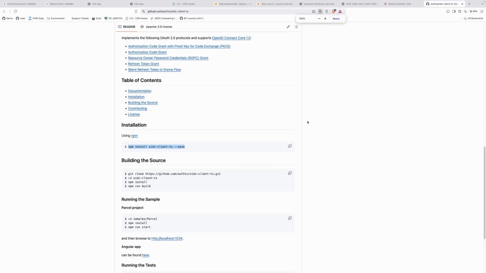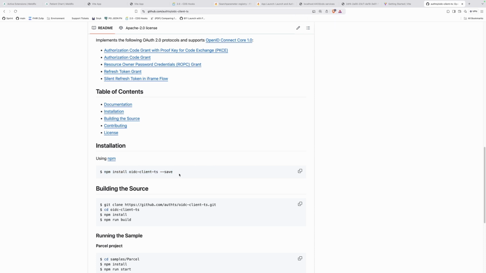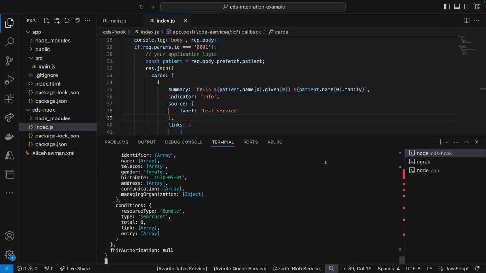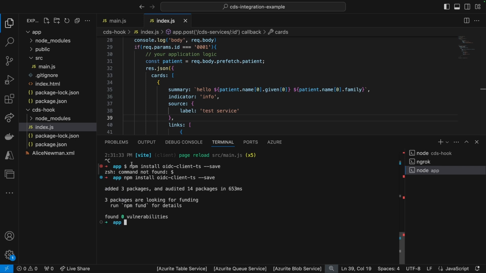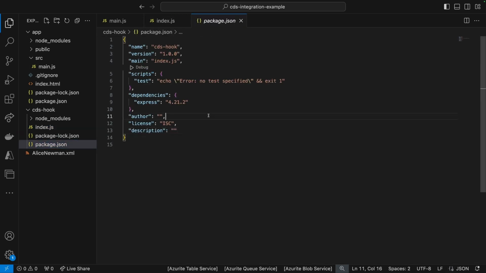By the way, I'll make this a little bit bigger. Here's just the command that I'm going to be copying and pasting. Okay, I'm going to stop the application and install. Obviously, I don't have a $ sign over here, so leave the save, remove the $ sign. So, installing the library. Just going to take a look at package.json.